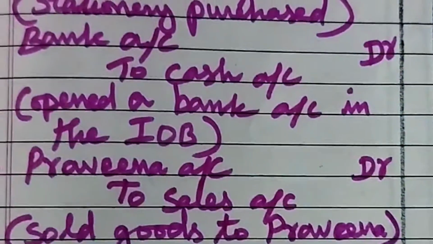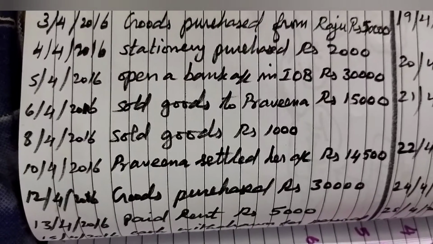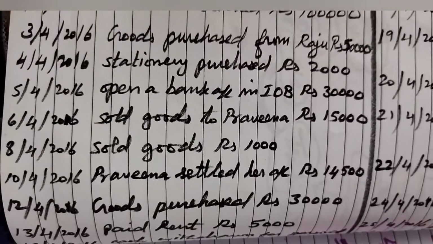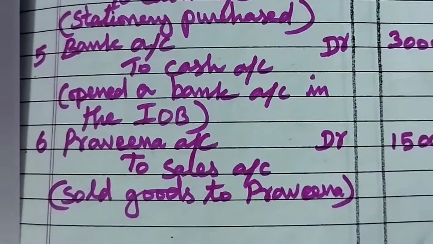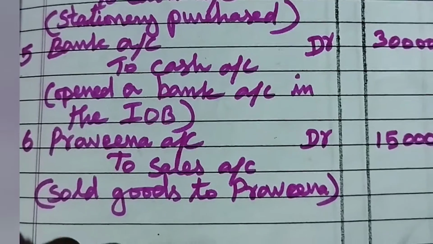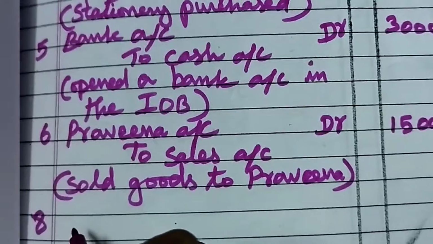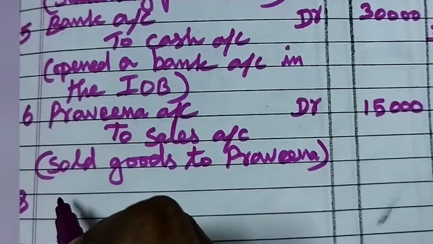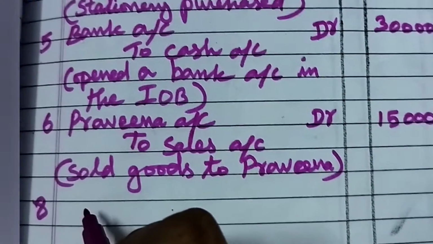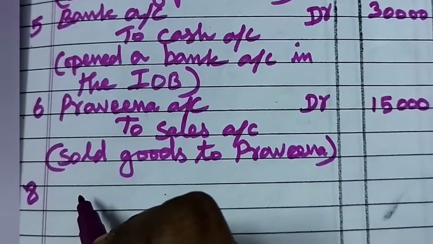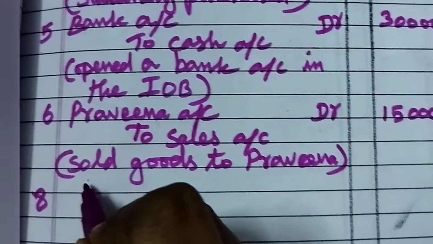Now we can go to the next transaction. Then what is the date? 8th April. Sold goods rupees 1,000. For that one we have to prepare the journal. Okay, 8th April. So we have to write 8 here. Then sold goods rupees 1,000. That means it is a cash transaction. Here see, goods are going out, cash is coming inside. As per real account, debit what comes in, credit what goes out. So cash is coming inside. So cash account should be debited.